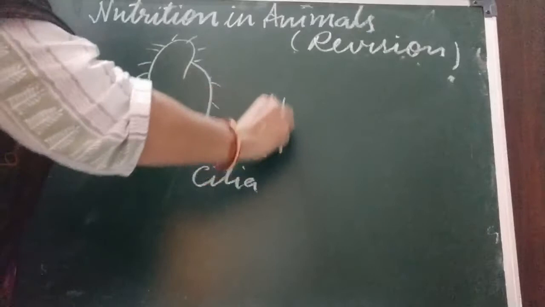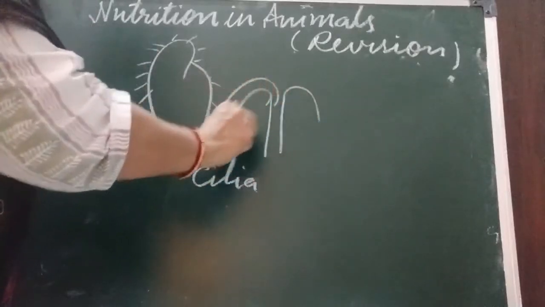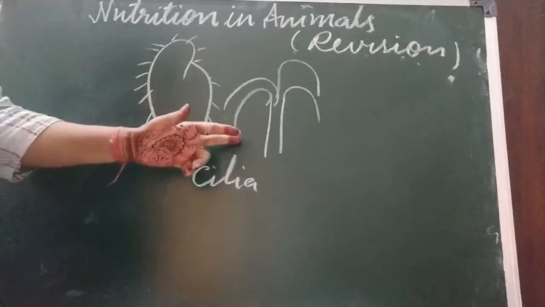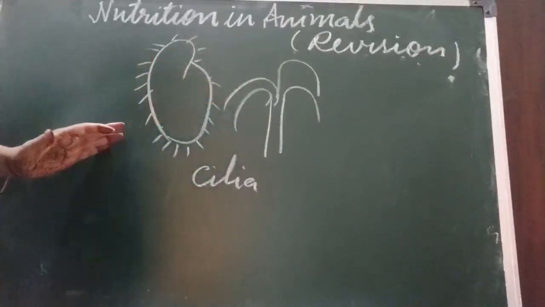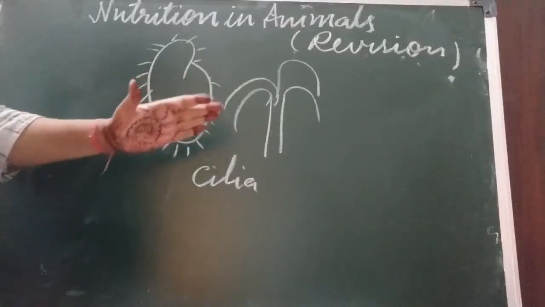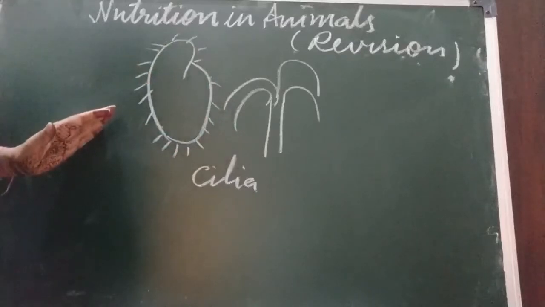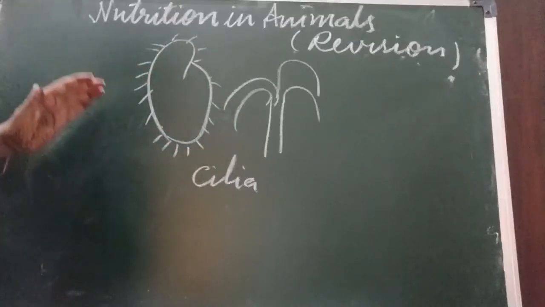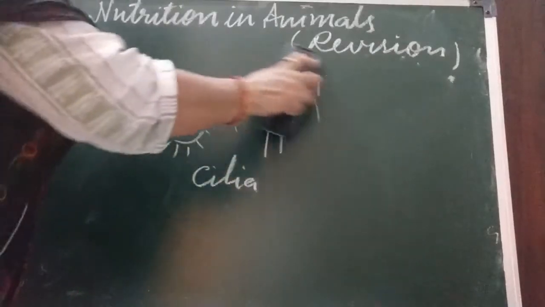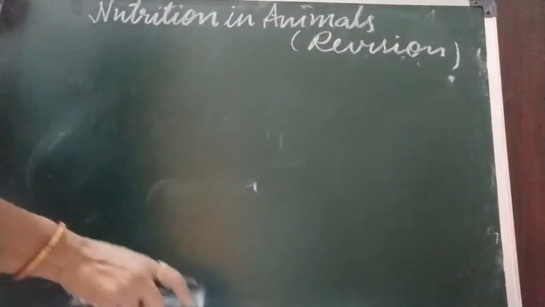Hydra is there. It captures the food with the help of tentacles. So different organisms have different ways of ingesting food. As I told you, tentacles in Hydra and cilia in Paramecium. Some insects you have seen, butterflies and all. Butterflies have a proboscis to suck the nectar of the flower.